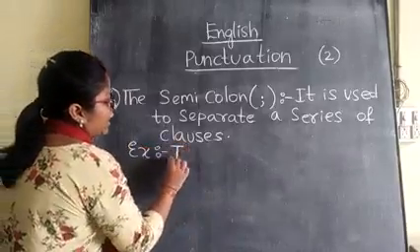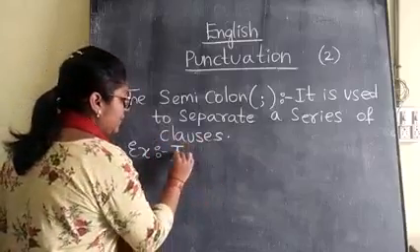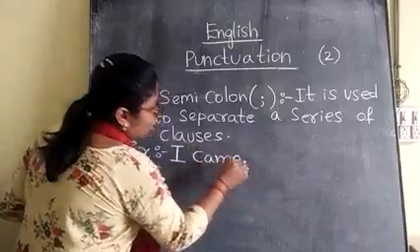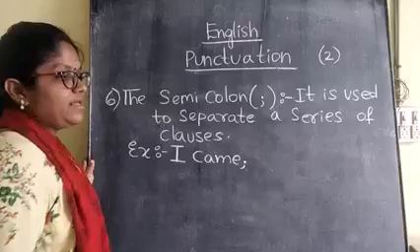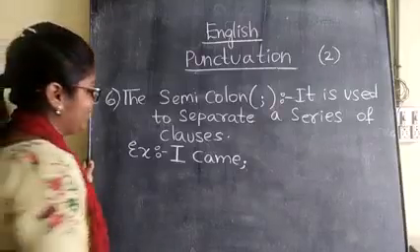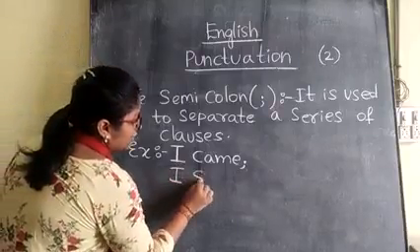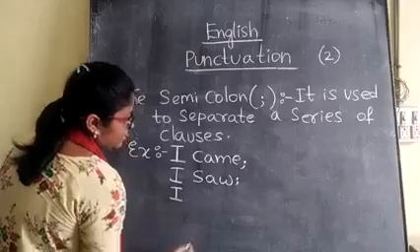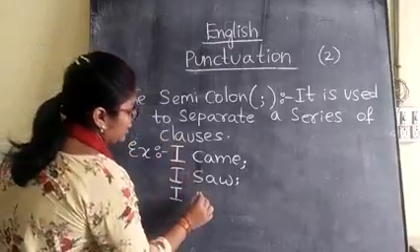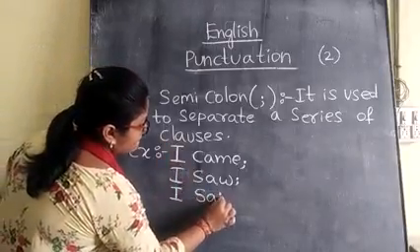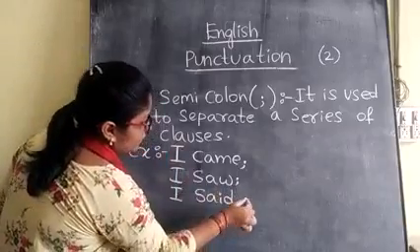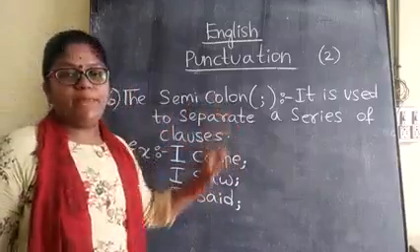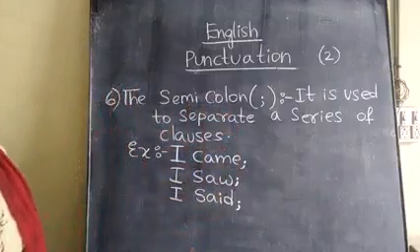I will write: I came; I saw; I said. So these signs we call a semicolon, children.